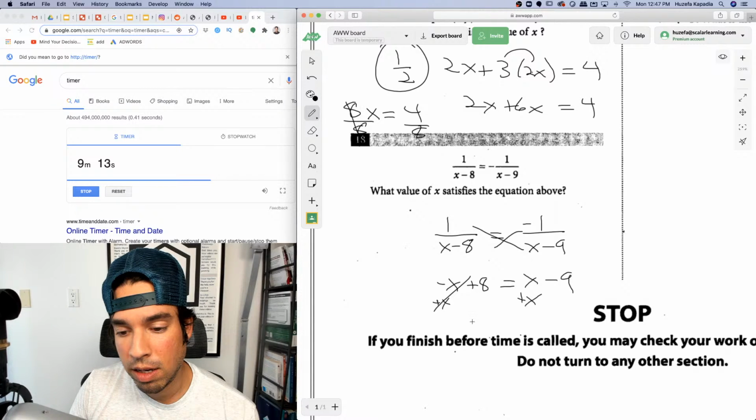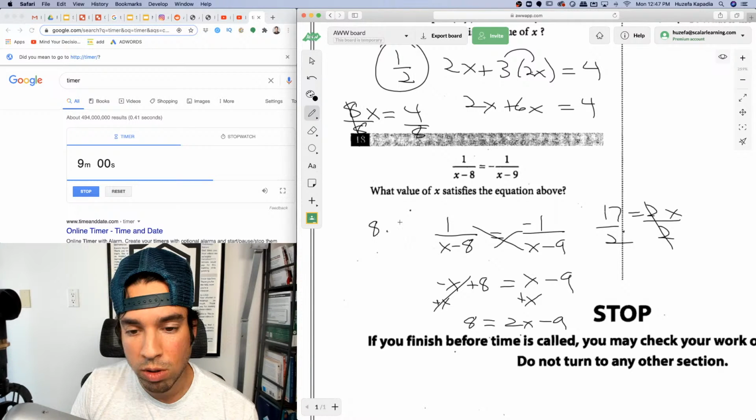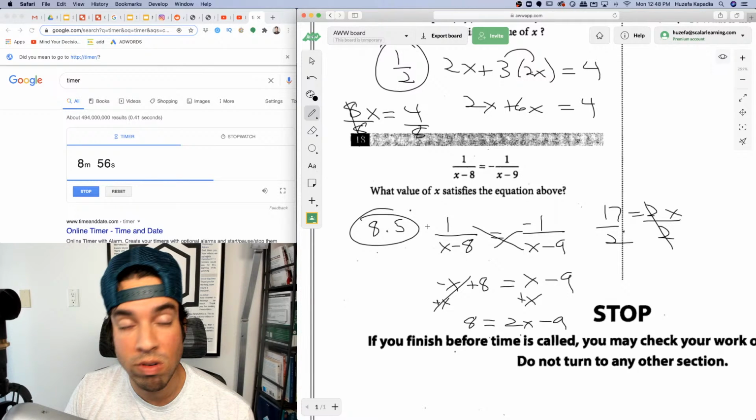And I get 8 equals 2x minus 9. Add 9 to both sides. And I get 17 equals 2x. Divide by 2, divide by 2. And we could either enter it as 17 over 2 or 8.5, whatever you prefer. Probably would recommend the former so you don't have to do extra mental math and potentially make a mistake.